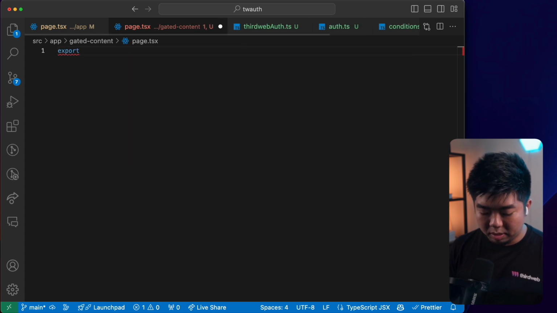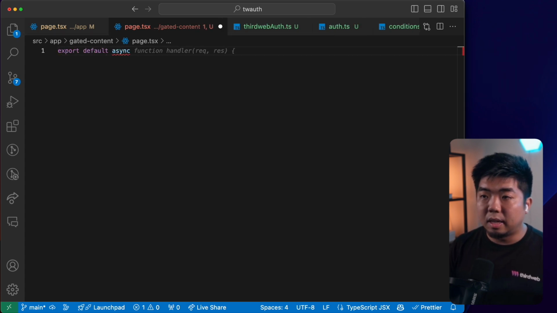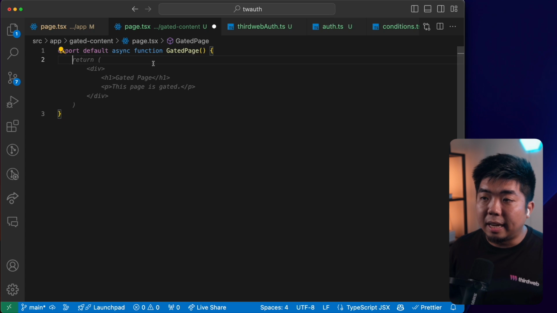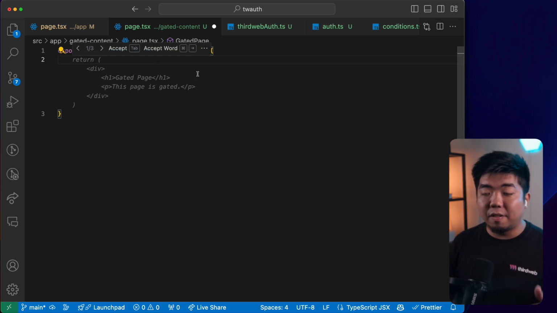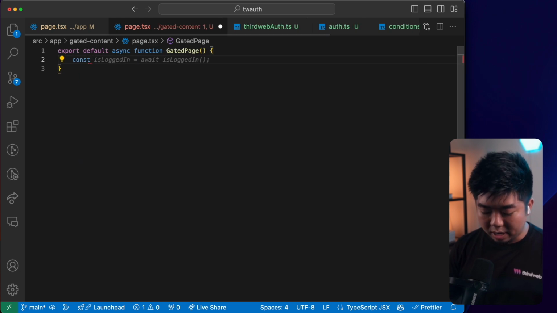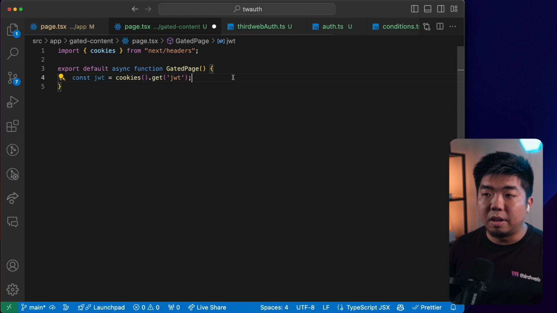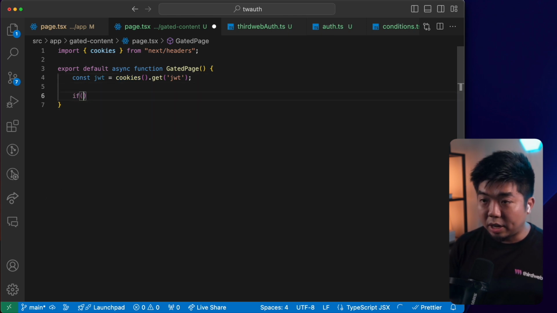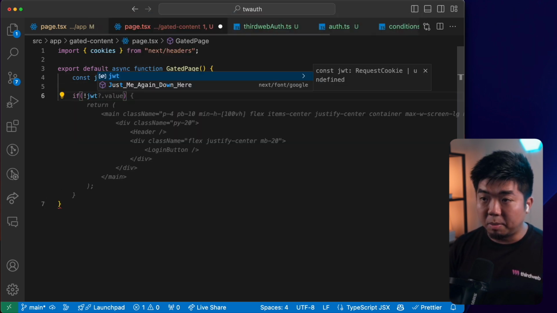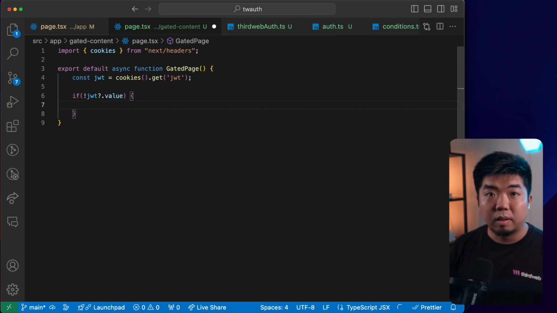We're going to export a default async function and call it our gated page. In our gated page, we're going to check to see if a user should be able to view the gated content. So we're going to have to check the JWT. We're going to get the JWT from our cookies here, and check if there is no JWT.value. We're going to return a component where they have to log in.